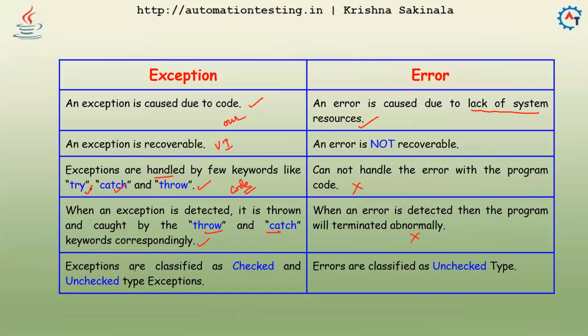Exceptions are classified as checked and unchecked type exceptions. This is also a very important topic. We will discuss what is a checked exception, what is an unchecked exception, and the difference between them in our upcoming videos. Errors are classified as unchecked type. These are not unchecked exceptions, but unchecked type, so both come under the same category, unchecked type.